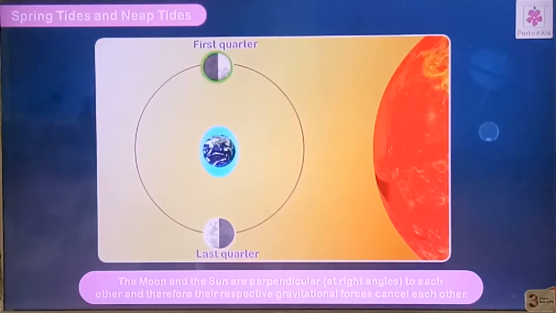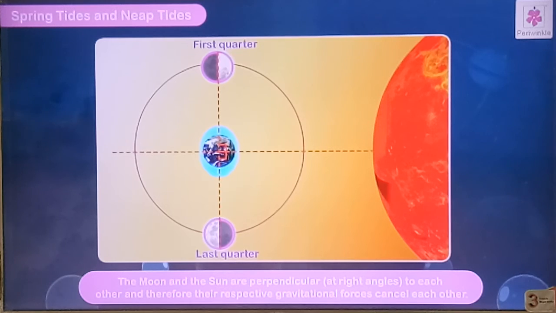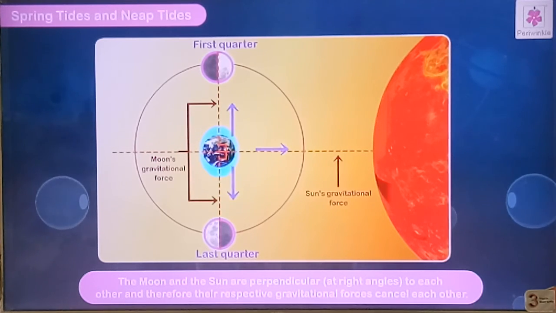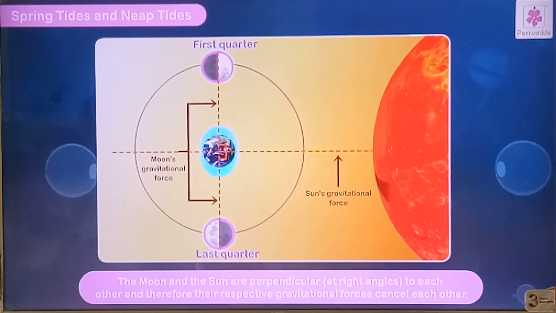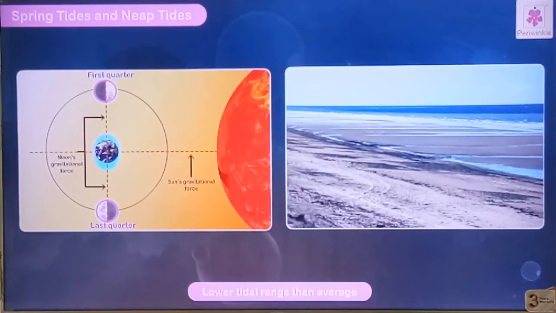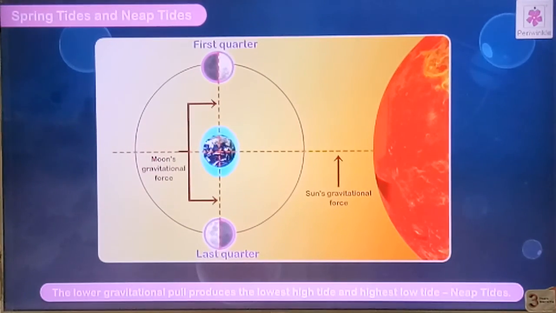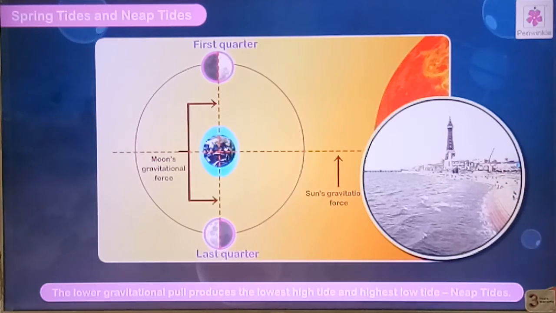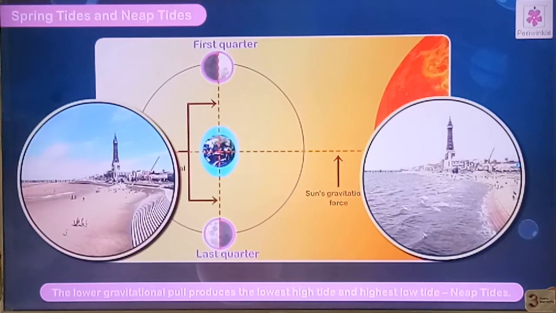The moon and the sun are perpendicular at right angles. Perpendicular means right angles to each other, and therefore their respective gravitational forces cancel each other. Lower tidal range than average. It is larger. The lower gravitational pull produces the lowest high tide and highest low tide. Those are called the neap